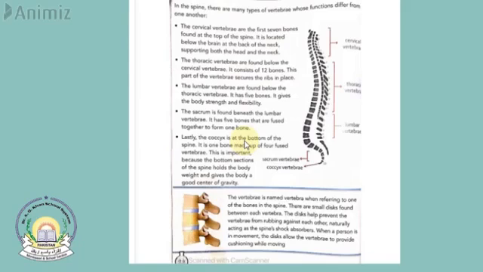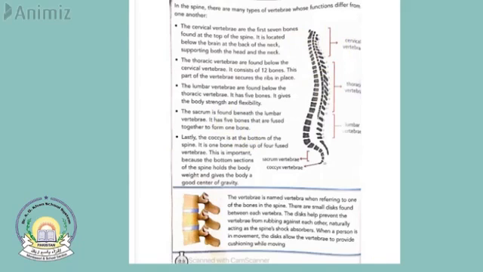If you nod forward and reach your hand to where your neck meets your back, you'll likely feel one bone sticking out. Okay. So this is the cervical vertebrae. This is the cervical vertebrae. Okay.